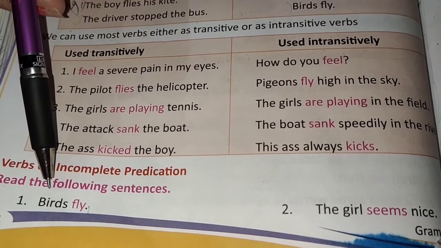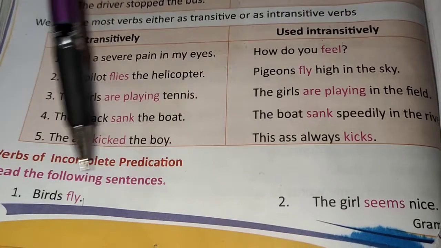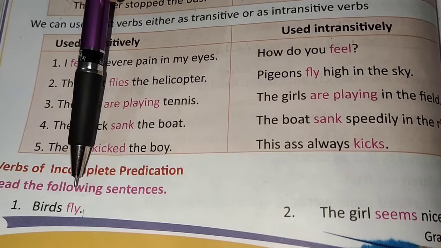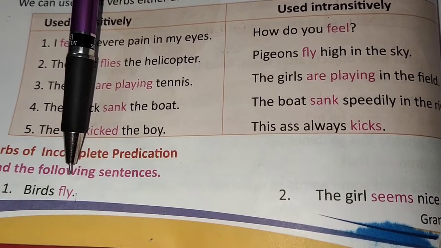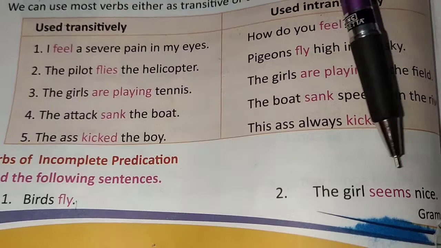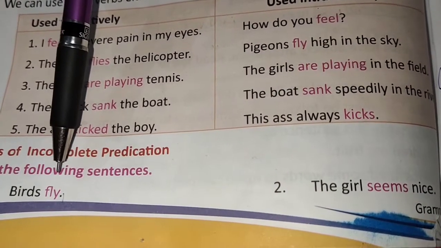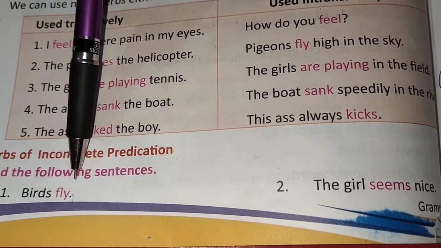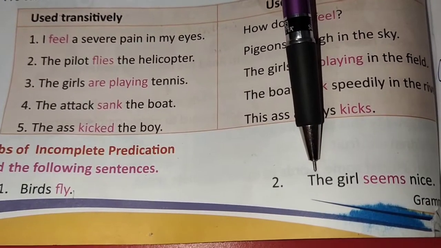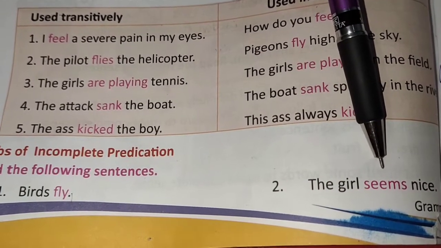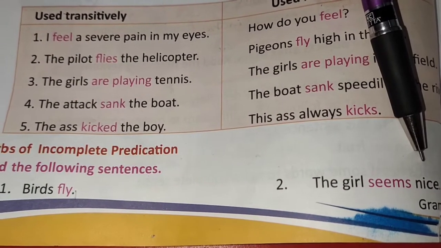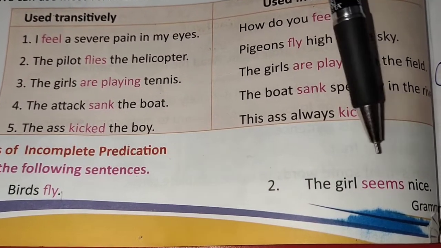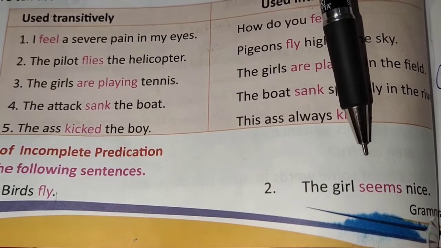First, see the sentences. Birds fly. Second, the girl seems nice. So, dear children, in these sentences, the verbs fly and seems are intransitive verbs. The first sentence, birds fly, makes a complete sentence. But in the second sentence, the verb seems requires a word, nice, to make the sense complete. Such a verb is called a verb of incomplete predication.